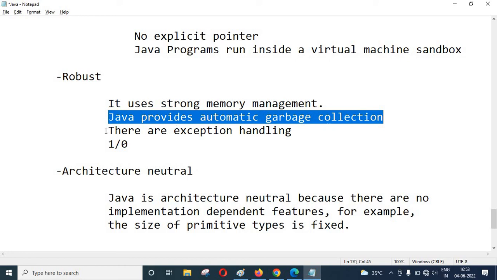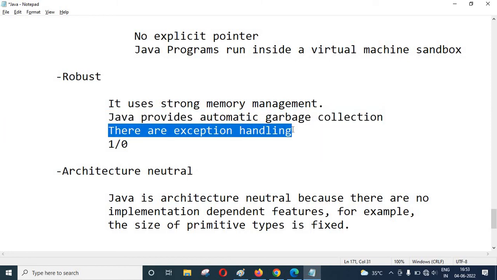There is also exception handling. If an operation like 1 divided by 0 takes place in Java, that is exception handling, and it is a runtime error. If we compile it, the compiler will not flag any error because the syntax is correct, but at runtime it will create an error.